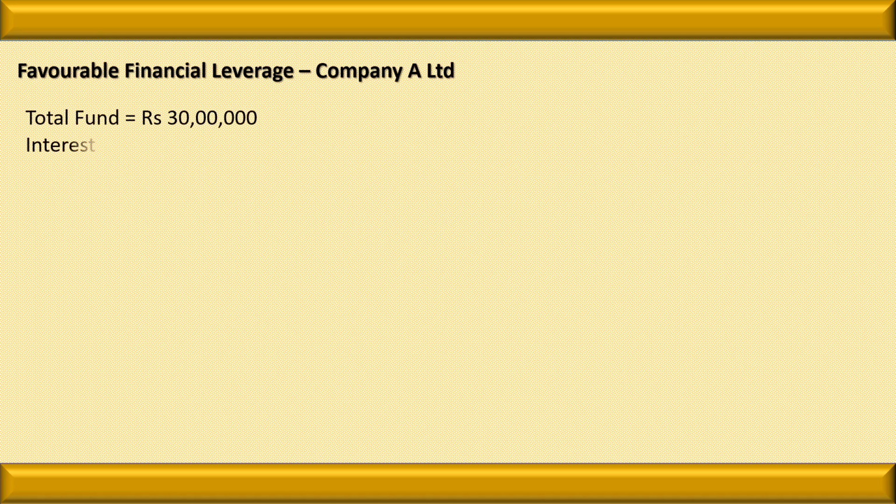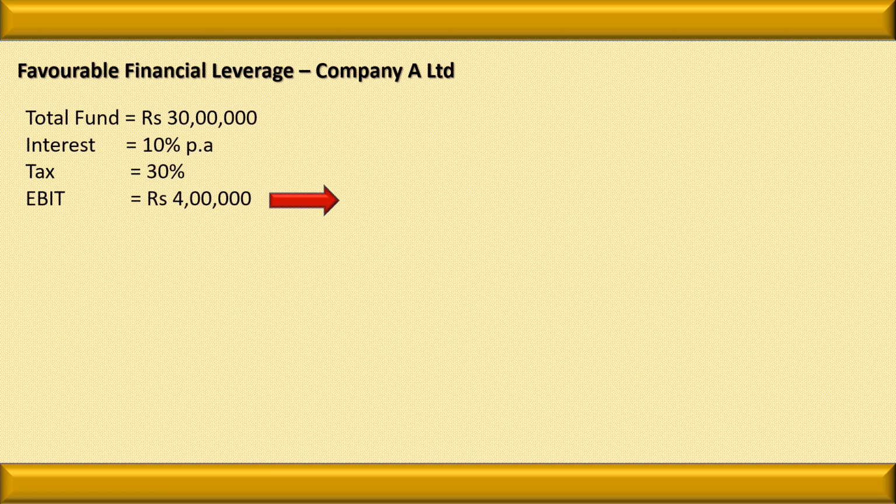Take the example of favorable financial leverage first, that is company A. In this example, we presume that the total fund is 30 lakh. Interest is 10% per annum. Interest means the interest that we have to pay on the debt. Tax rate is 30% and the EBIT, that is earnings before interest and tax, is 4 lakh. This EBIT is the profit after all expenditure except interest and tax.